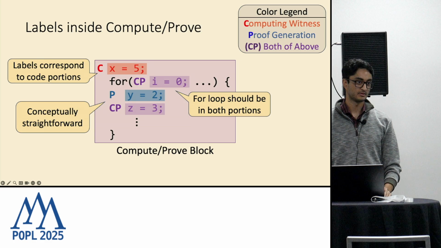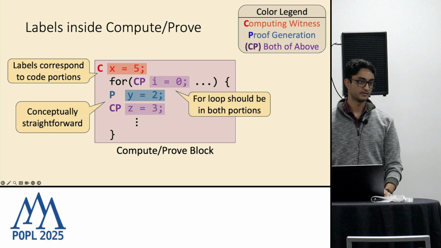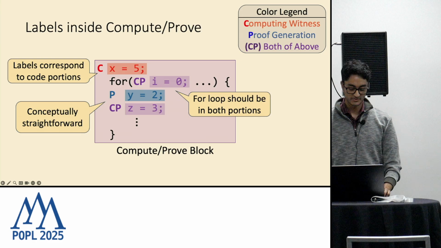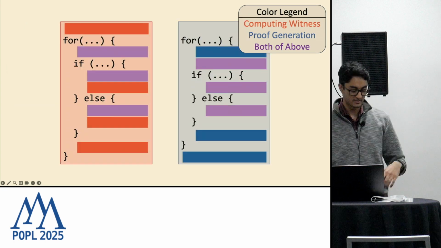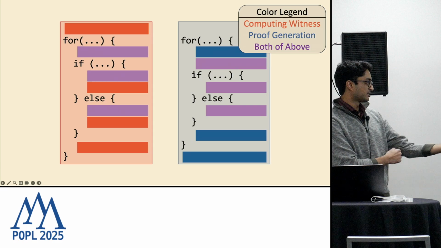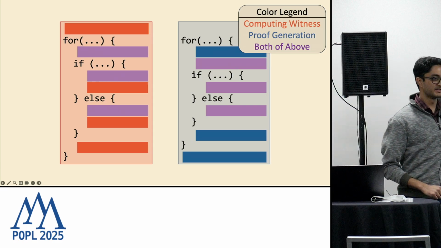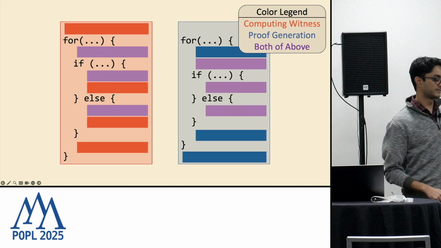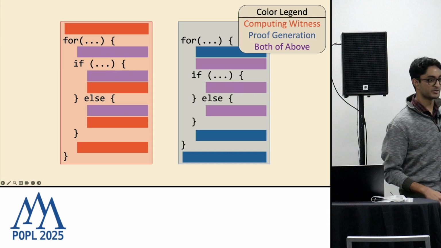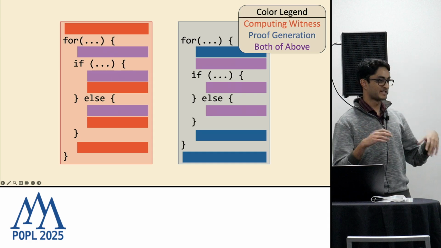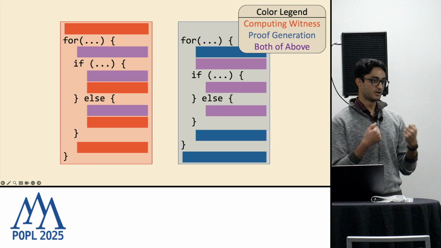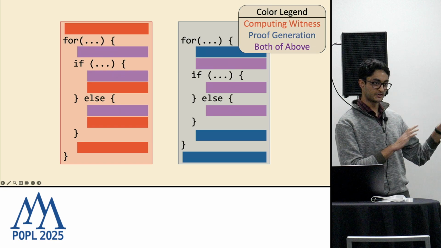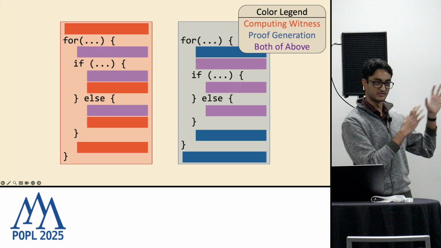Okay, so the program computing the witness and the proof generation program can have different control flow structure. They can, yeah. Interesting. For example, in the original block that I had, you could have inside this if statement some more control flow that corresponds just to the computing witness portion. It just so happens that because the logic between computing this witness and using that to generate the proof is so intertwined, the control flow in a lot of the examples we've seen just matches up. Okay, thanks.